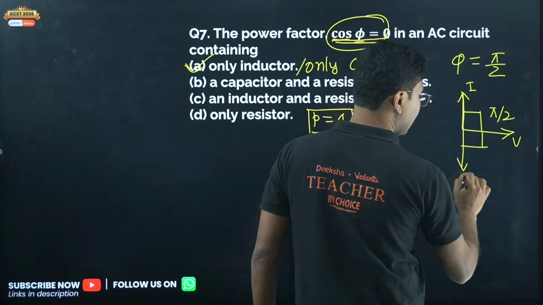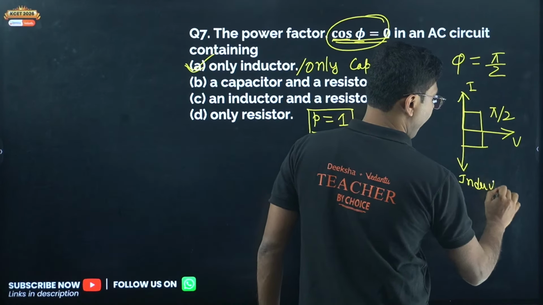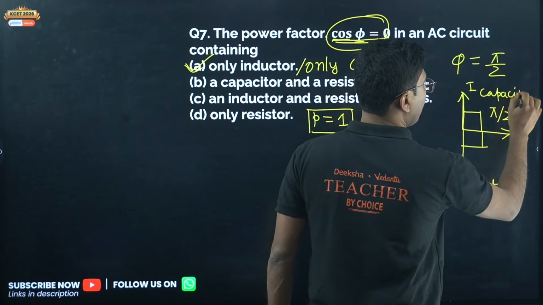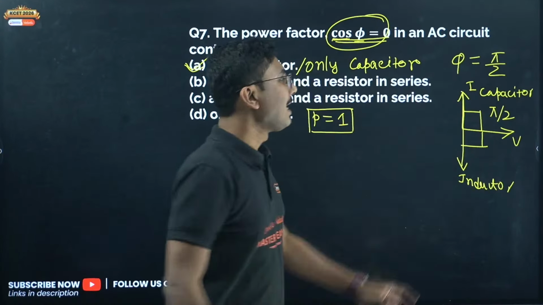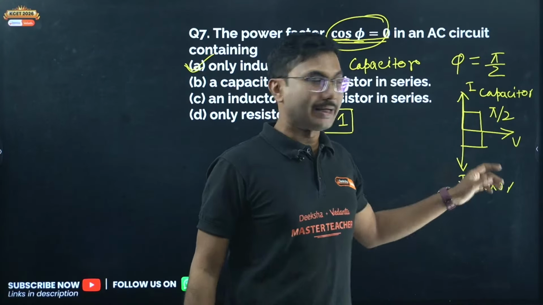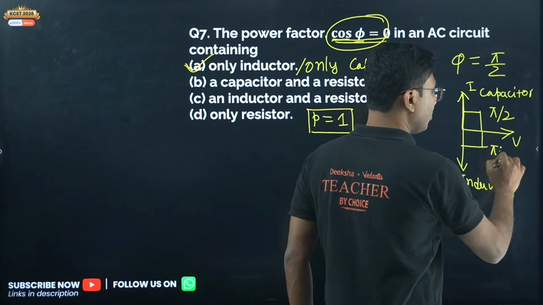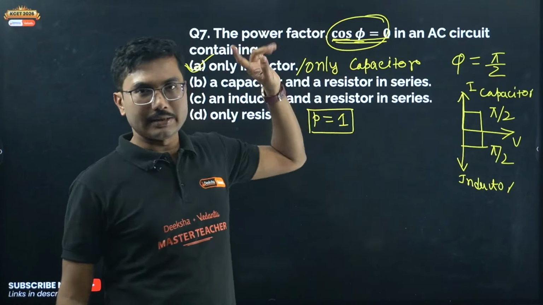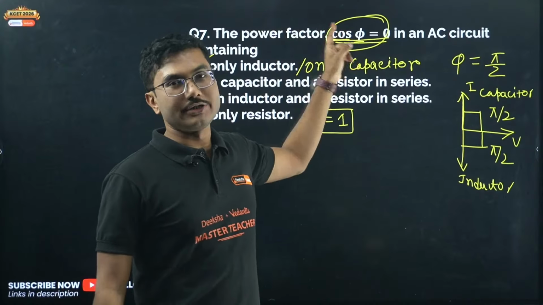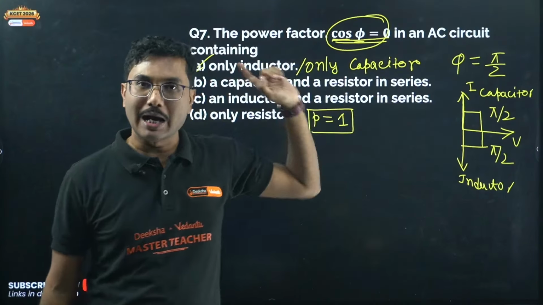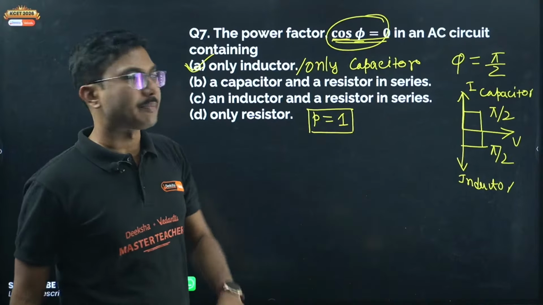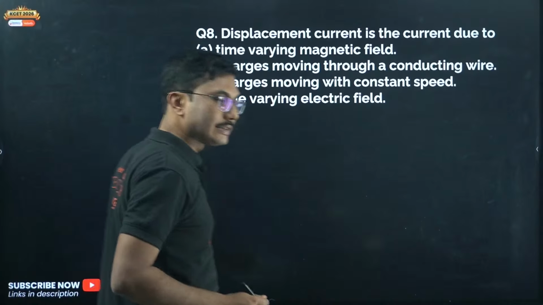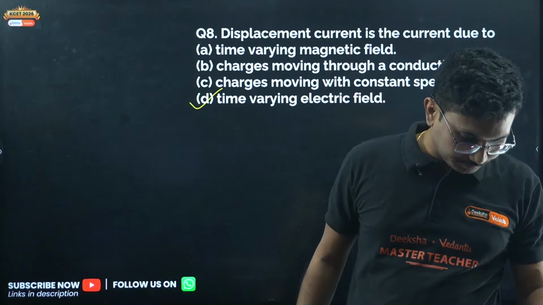So this is for inductor and this is for capacitor. For only capacitor, current leads, and for only inductor, current lags. But the angle in both cases is pi by 2. So this is the reason. Remember that cos phi 0 means phi is pi by 2. That means it will be either only inductor or only capacitor, not option D. Now this question is option D. Yes, those who are saying this is option D, yes, this is option D.